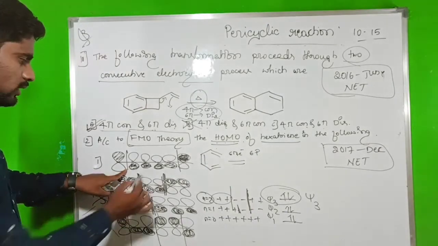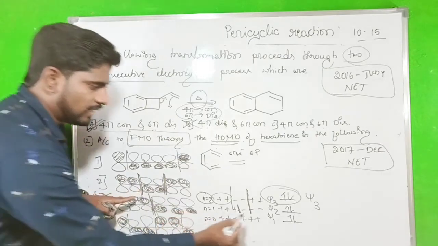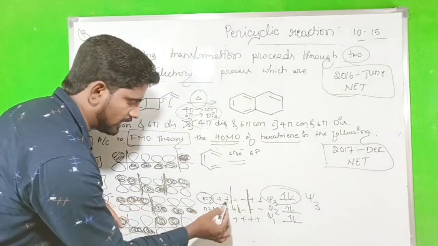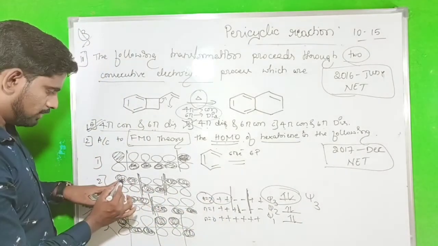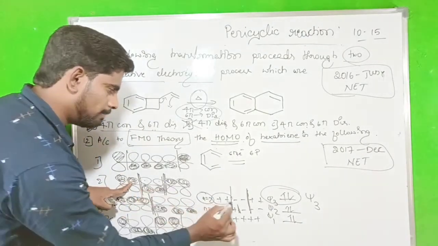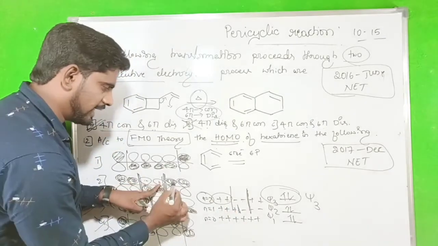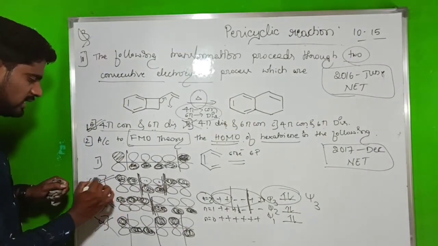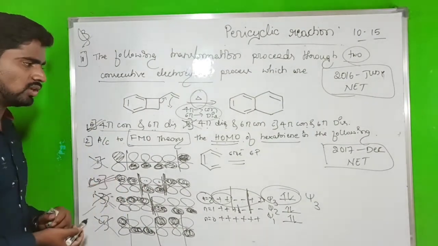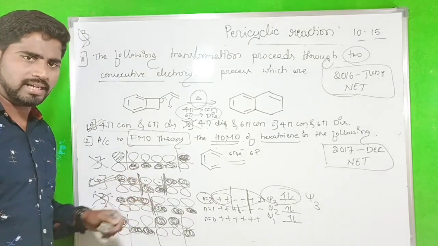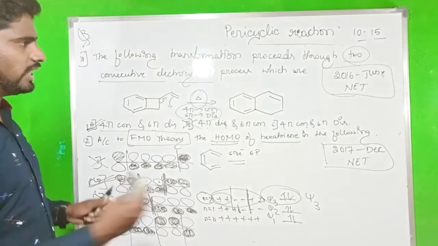Then go to the 2 nodes. We can construct the molecular orbital: plus plus, then minus minus, plus plus, minus minus, then again plus plus. So the second is the correct option, and the first is not a correct option. This is a direct question from the pi molecular orbital diagram. Okay, so next question.